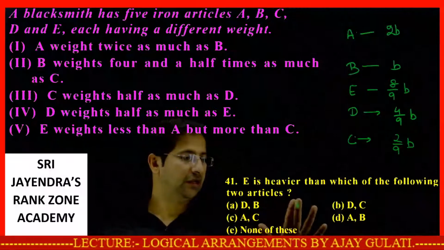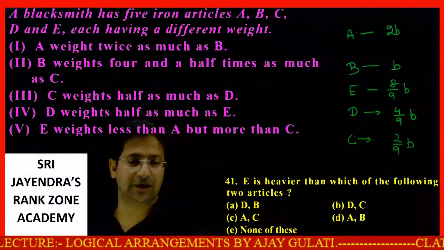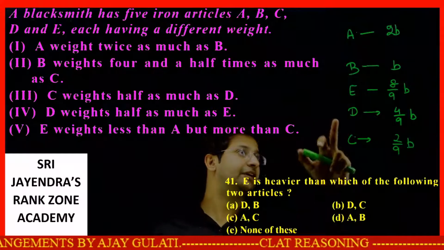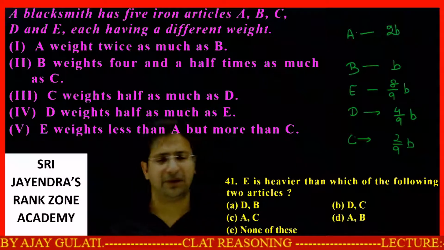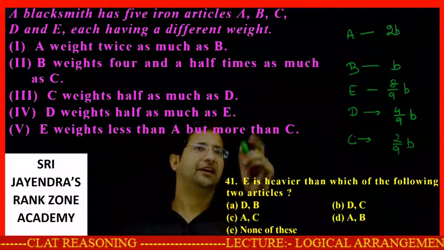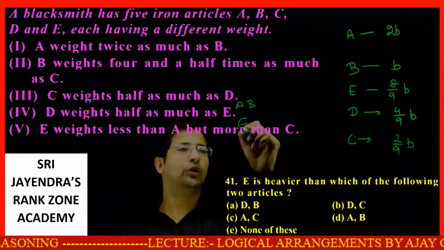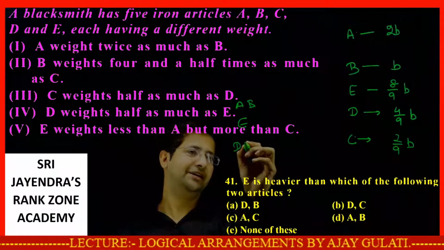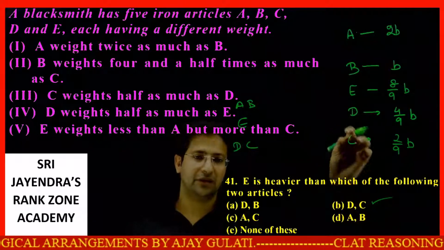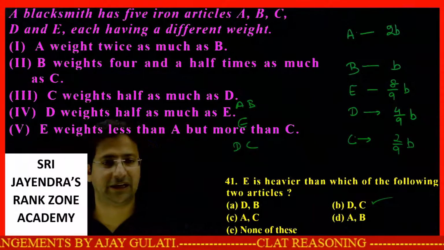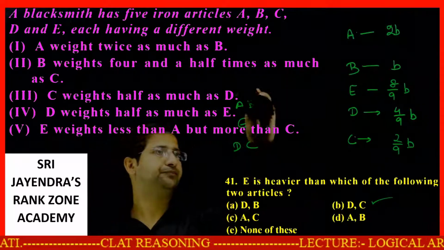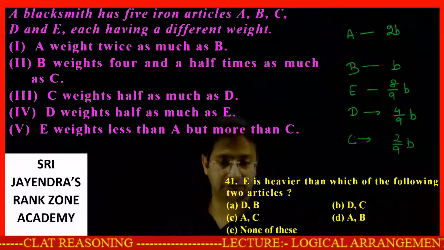Next one. E is heavier than which of the following two articles? E is heavier than D and C. Even if I look at the previous question, E is lighter than A and B only. So that means E must be heavier than D and C. We have such an option, D and C. This is the answer. Or even if you look at this, you can easily spot that E is heavier than D and C. I'm sure it must be clear. Let's move to the next one.